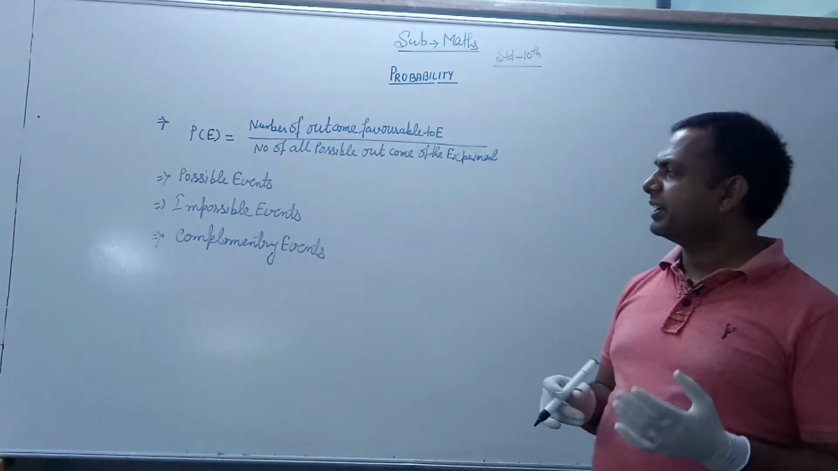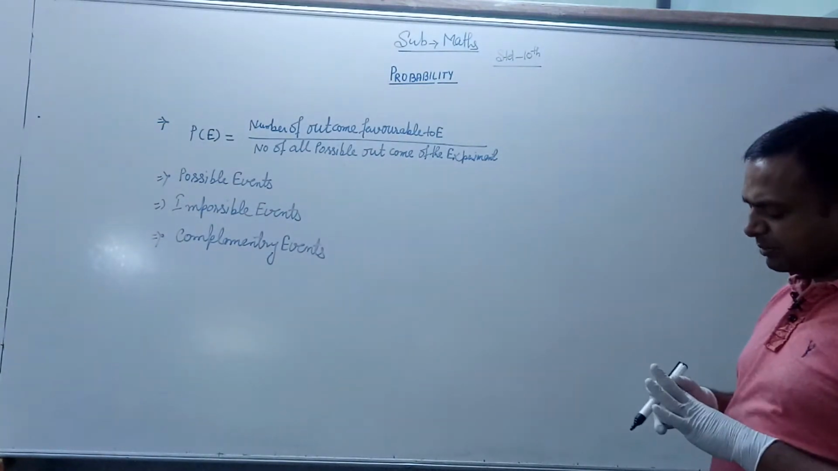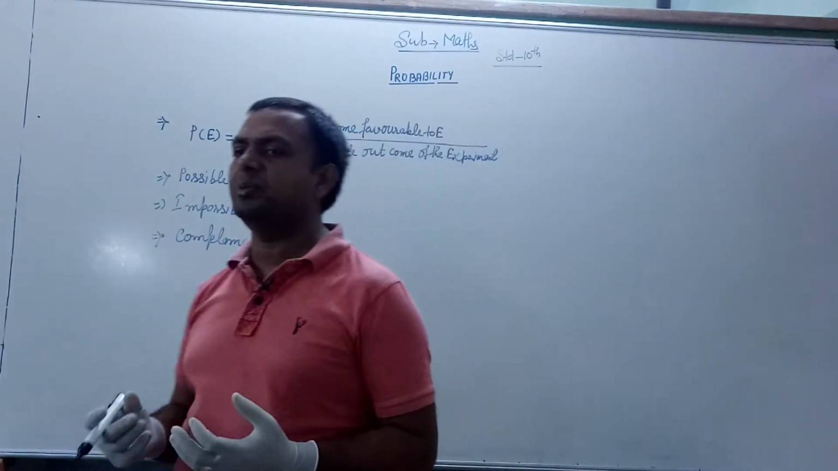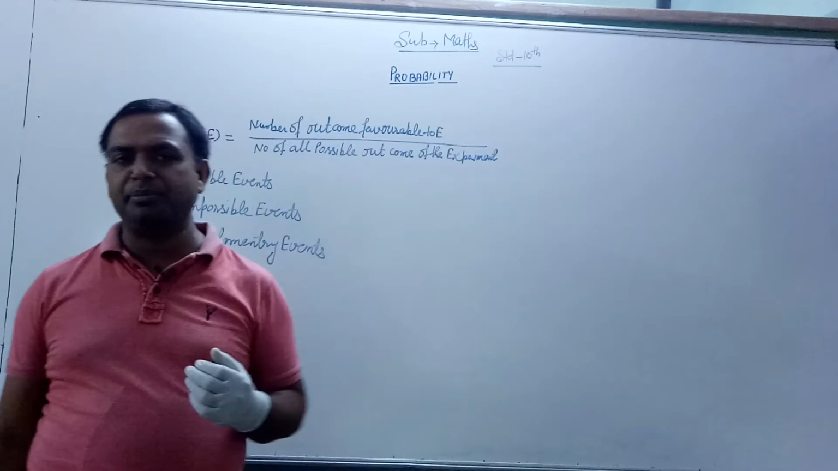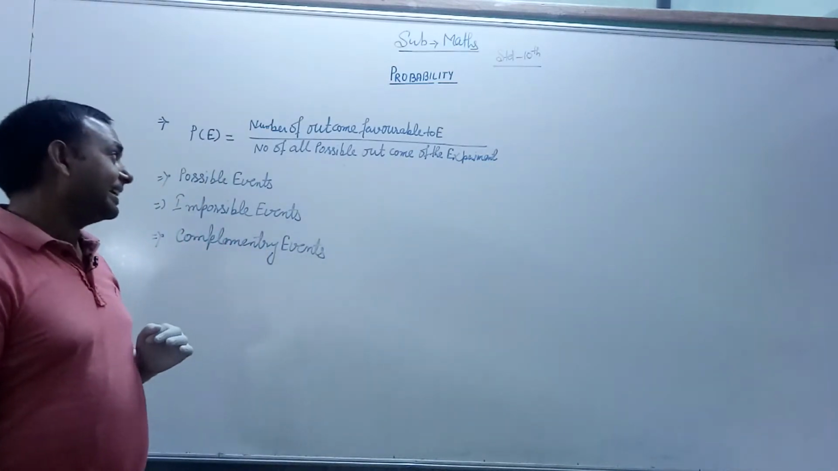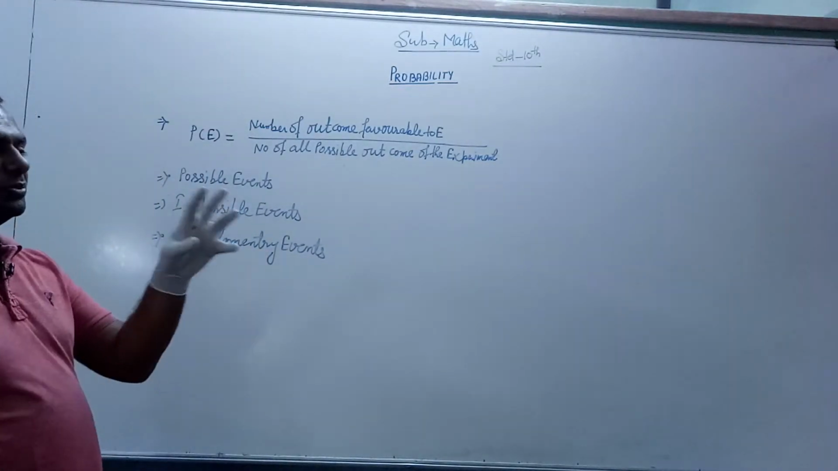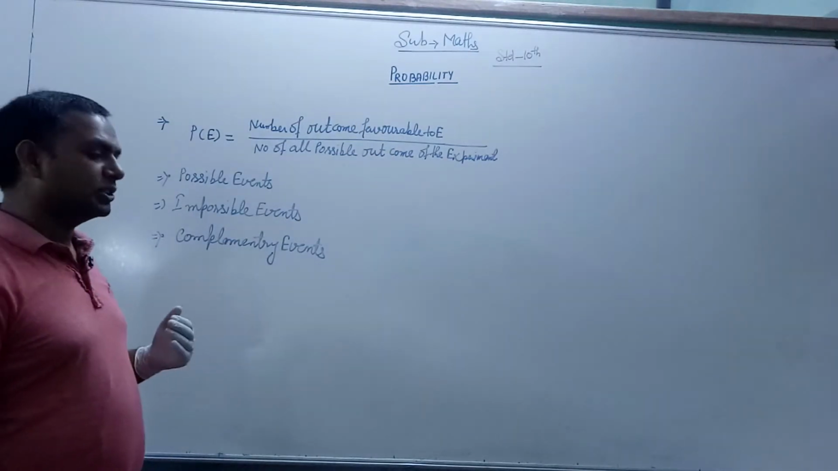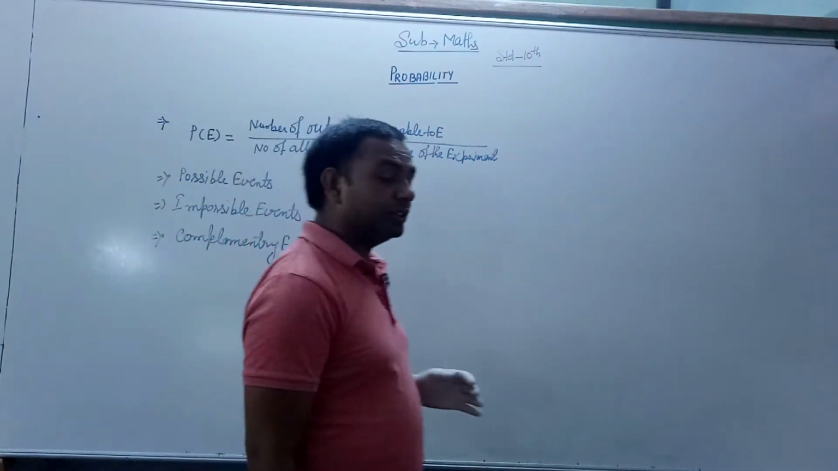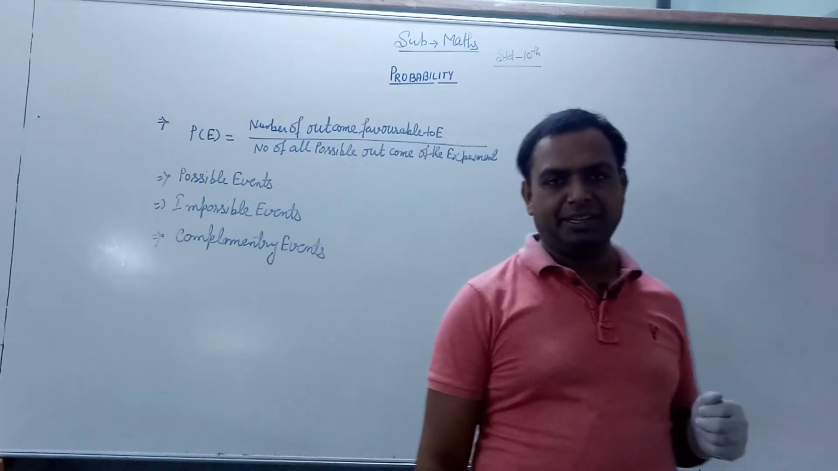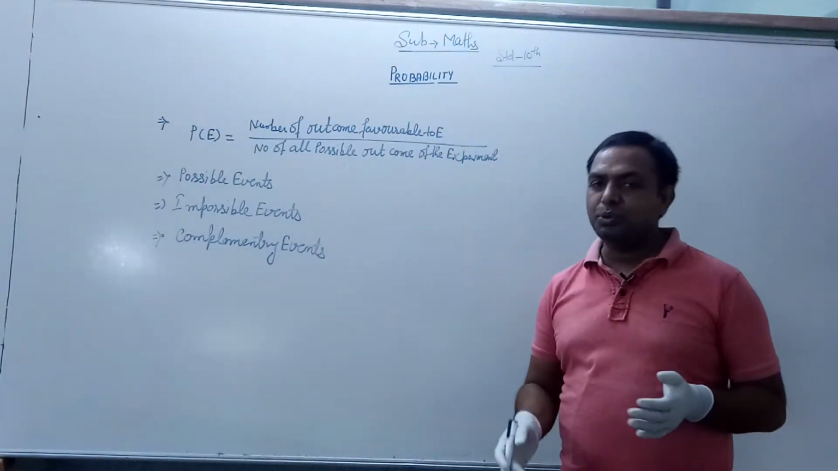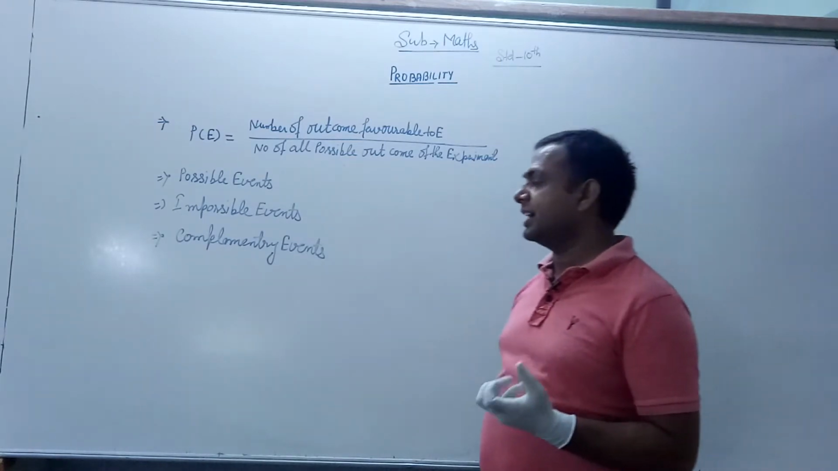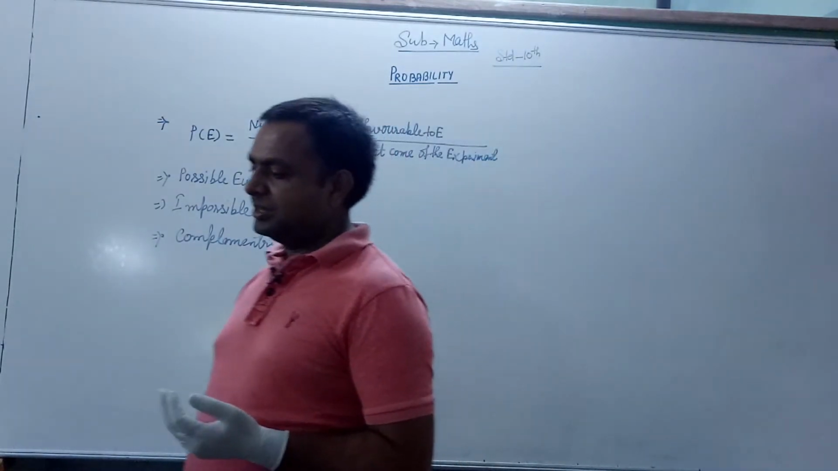So here, how can we find the probability? First we find the experiment. You do any work and there are many possibilities. This is called the experiment. In it, there are possible events and impossible events. What is a possible event? Suppose that you toss a coin, then you can find either head or tail. This is called a possible event.